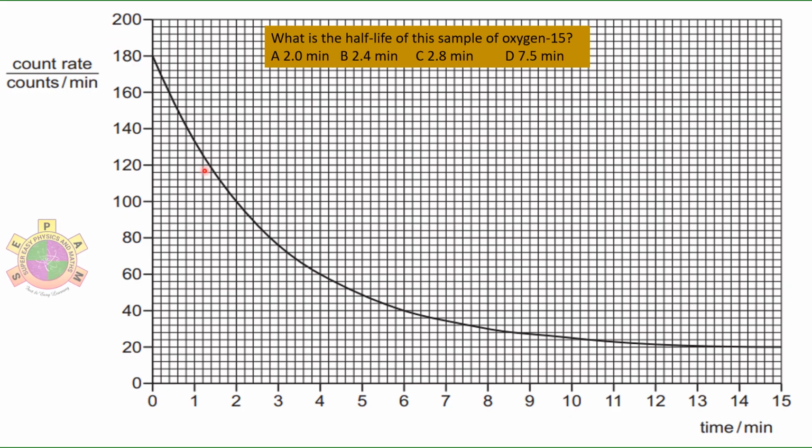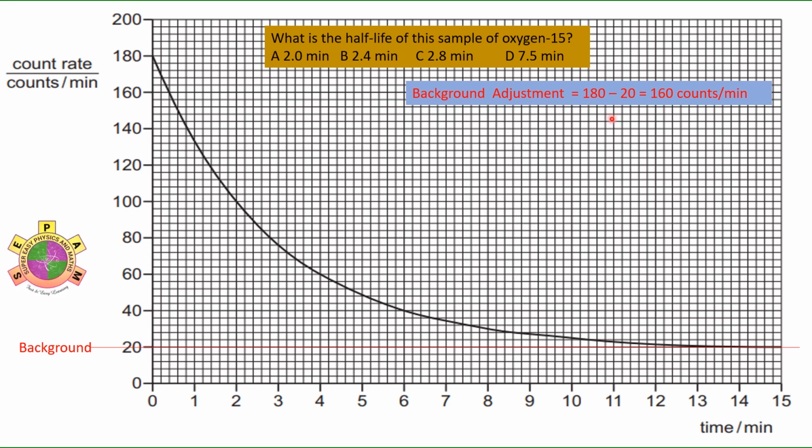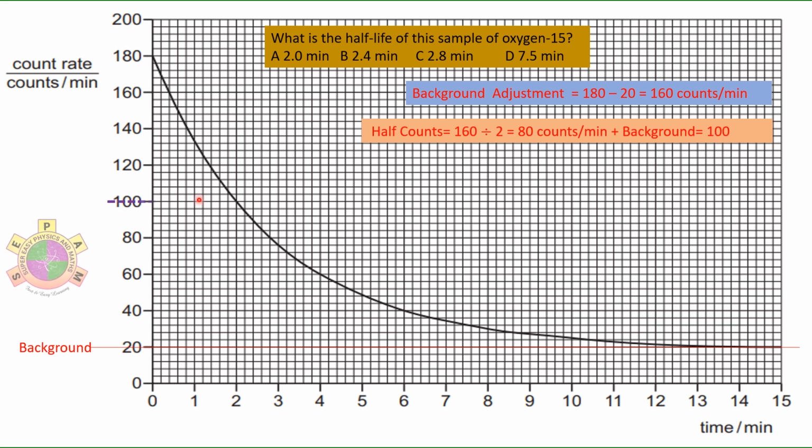All right, so for us to get the half-life for this particular question, what we need to do is, first of all, take note of the background count rate, which is 20, which is this point here. Then make the background adjustment. So we have 120 minus the background count rate, that gives 100. Divide it by half, that gives 50. Then add the background count rate to give us 70. So from 70 you track it down, that gives the half-life of 2 minutes. So the correct answer is A.